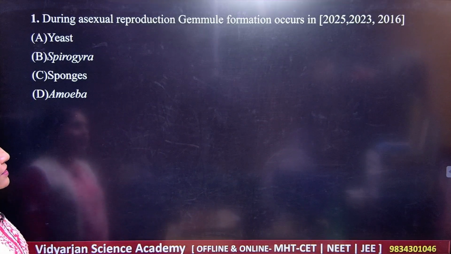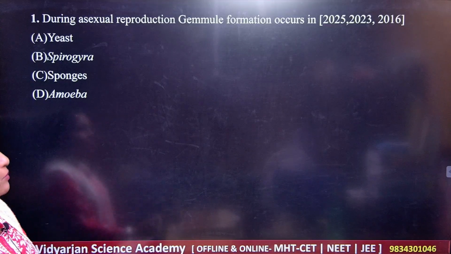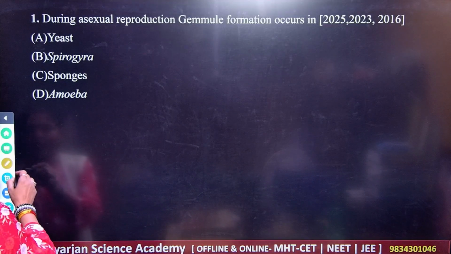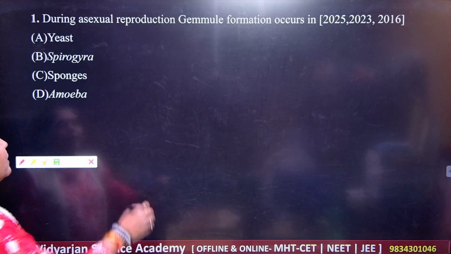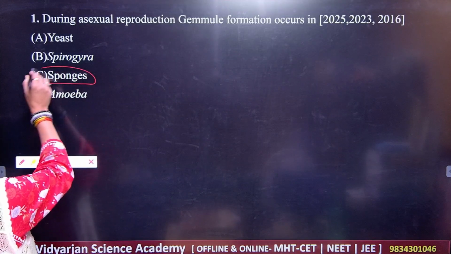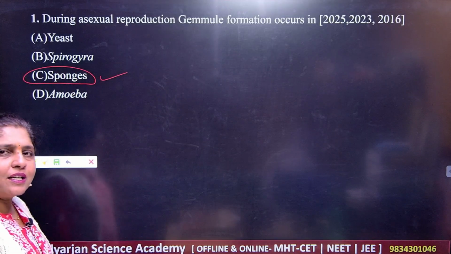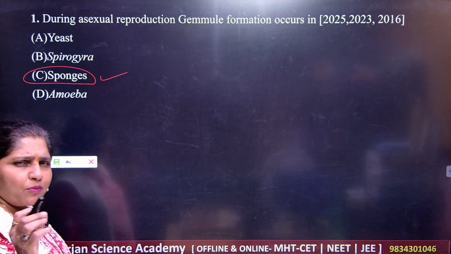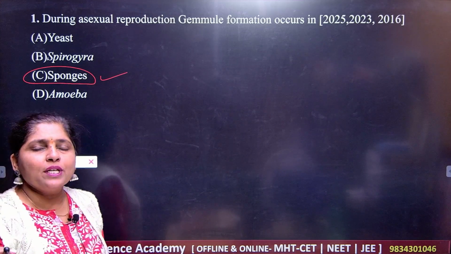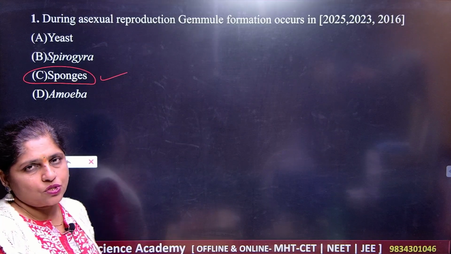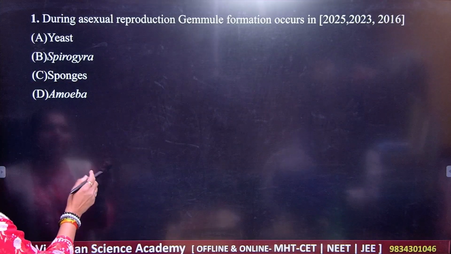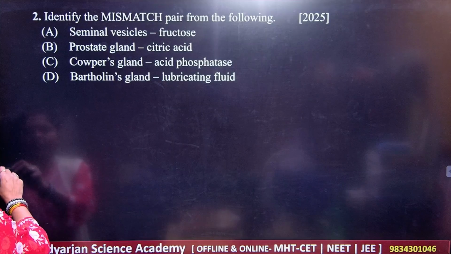So your answer here is, you know that gamete formation is a very simple type of mechanism which is seen here in case of sponges, right? Sponges is the correct answer here. You have some of the cells which are giving you the reproduction and that will give you the formation of the new sponge, right? So the answer here is C. C is the correct answer.